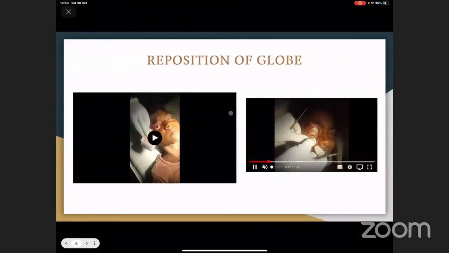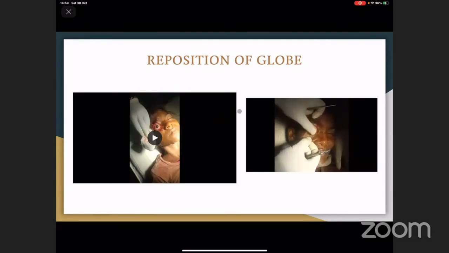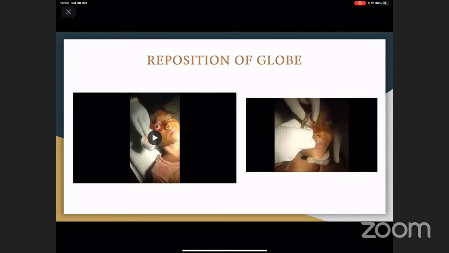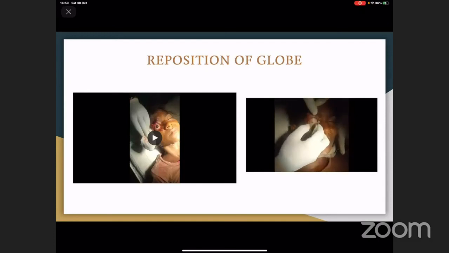In this, the trick is to get hold of the lid margins which have rolled in, and once you get hold of them, pass the tip of the retractor under the lid margin and globe and push up the lid margin with one hand, and with the index finger of the other hand, push the globe down and in simultaneously.